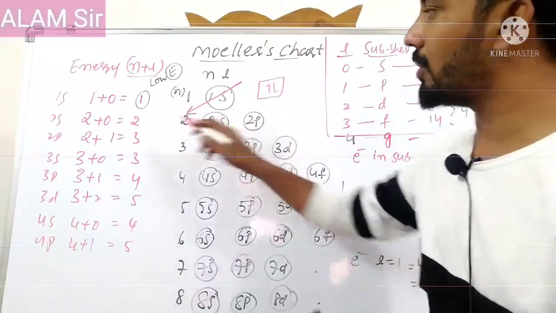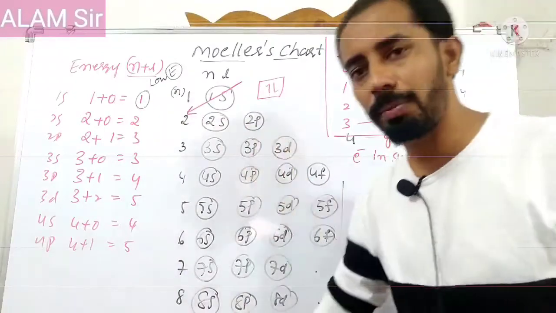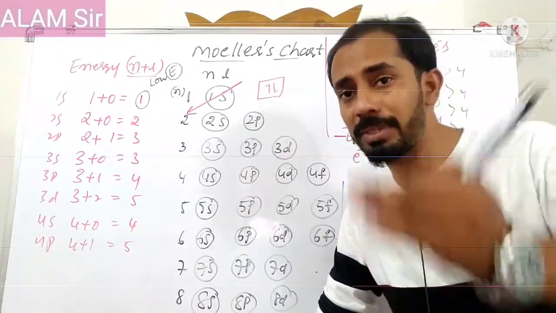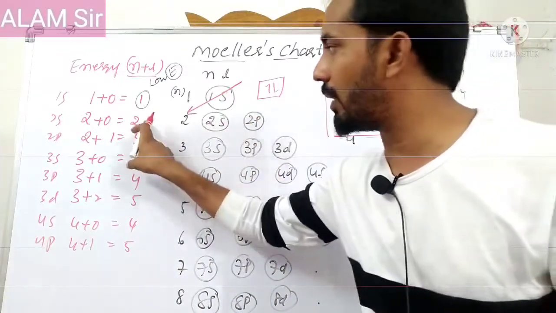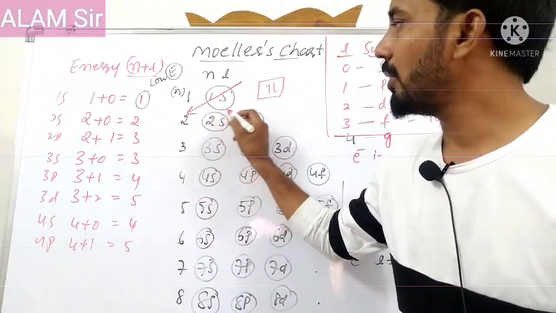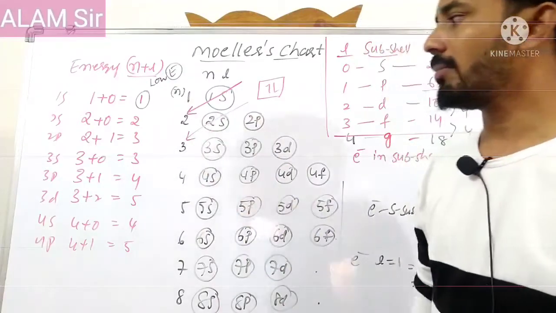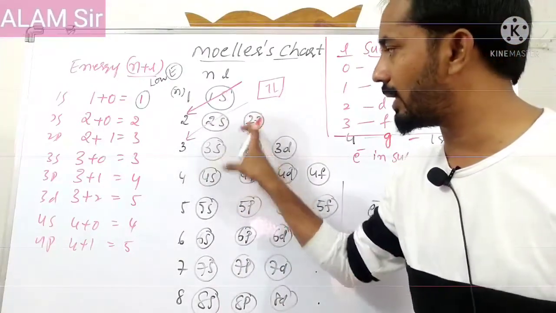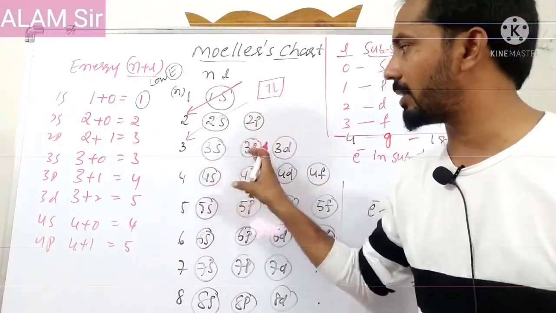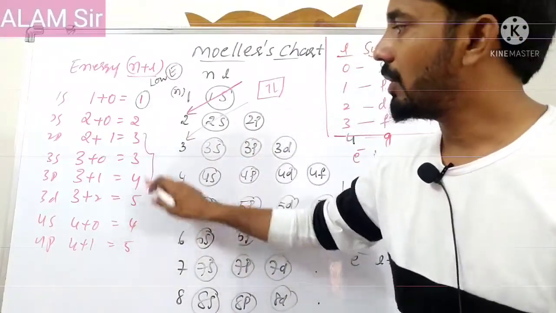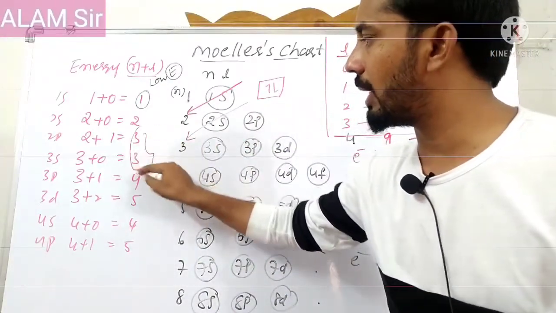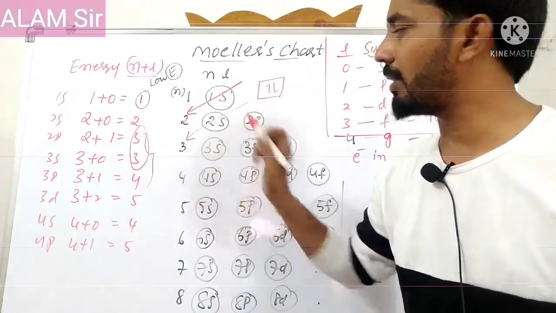The third electron will go to the next ones available, 2s and 2p. To which subshell will the electron enter? Based on the N plus L value, 2s has value 2 and 2p has value 3. So first 2s is filled. After filling 2s, three orbitals are available, 3s, 3p and 2p. Then consider the N plus L values. The N plus L value is the same for 2p and 3s.